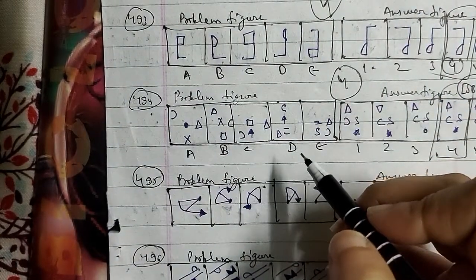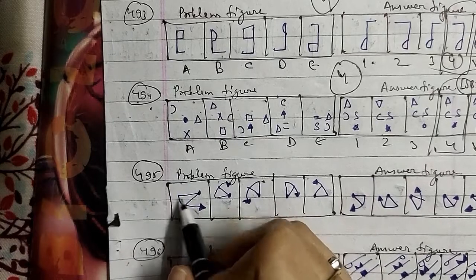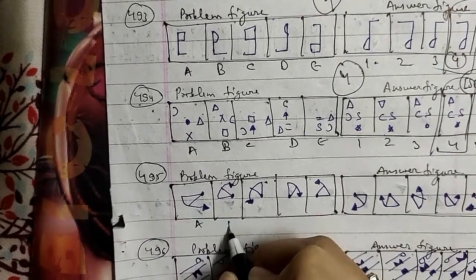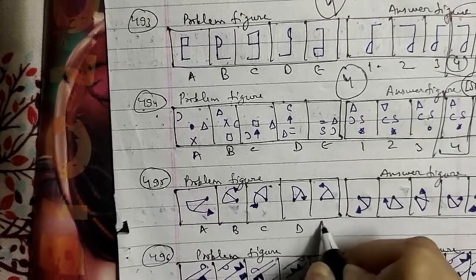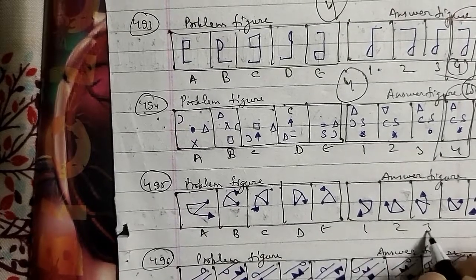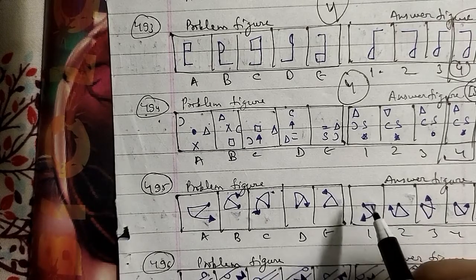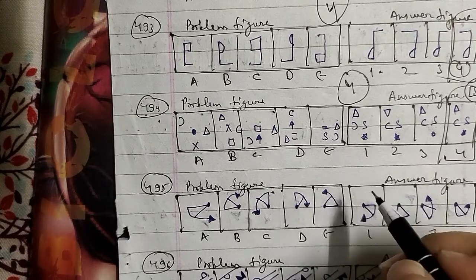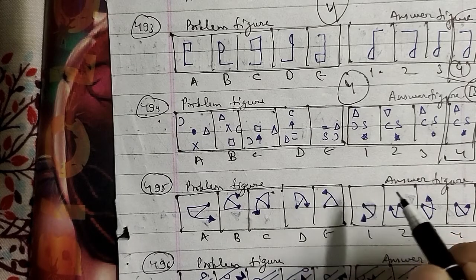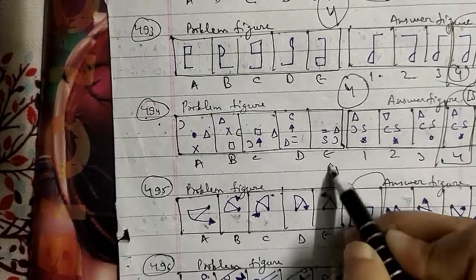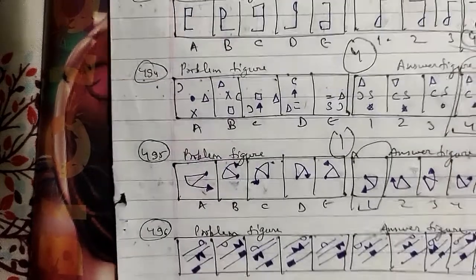Let's go ahead with another one, and that is question 495. This is the problem figure. This was the answer figure, which has been named as A, B, C, D and E. This was 1, 2, 3, 4 and 5. So here in each of the questions, the figure rotates 45 degrees clockwise and the arrow reverses its direction in each step. So after the E figure, we will be having a first figure that will be the right answer for this question here.